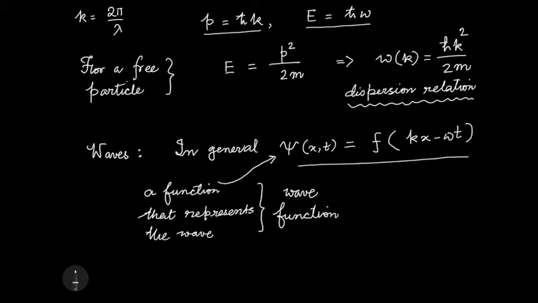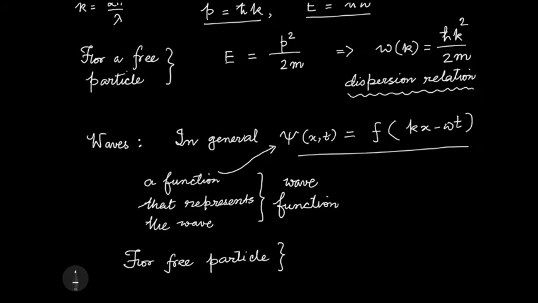And then we said, okay, for a free particle we tried the sine of kx minus omega t example, which was giving us considerably good results for light waves.